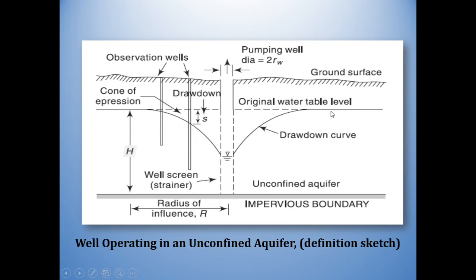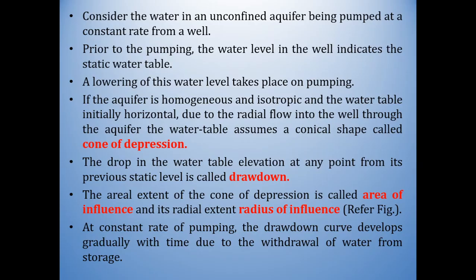This is the original water surface, and this is the ground surface. So here you can see different terminologies like cone of depression, observation wells, drawdown, then drawdown curve. So we will see the terms to understand, and later we will go with the well hydraulics.